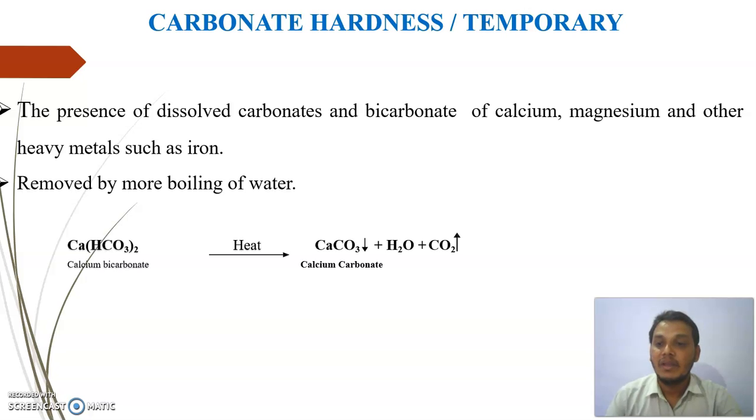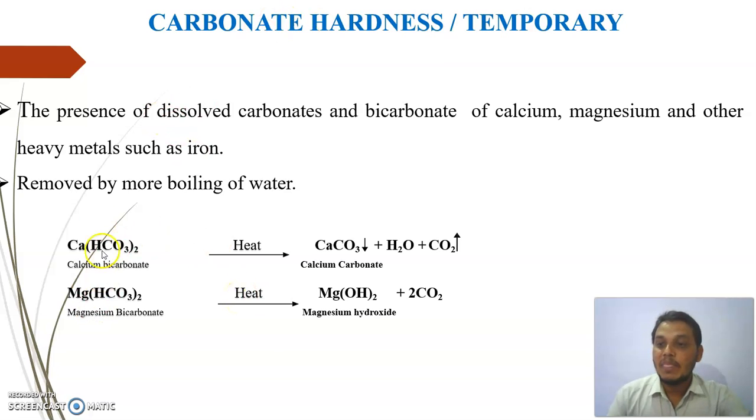For example, the first example is calcium bicarbonate. On boiling, calcium bicarbonate is converted into calcium carbonate, a precipitate, plus water plus carbon dioxide. Means the soluble salt is converted into insoluble carbonate, right? Again, magnesium bicarbonate on boiling is converted into magnesium hydroxide. This is again a precipitate. So these are two different examples of carbonate type of hardness.